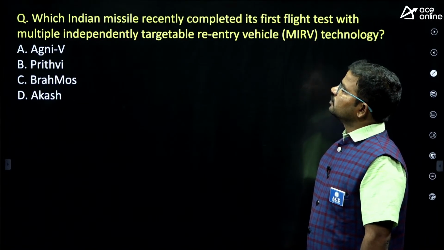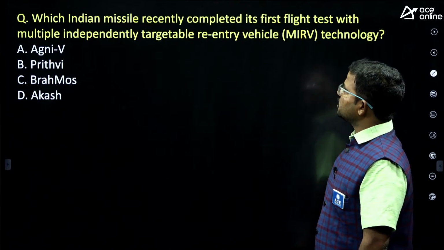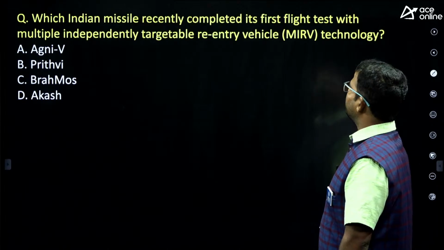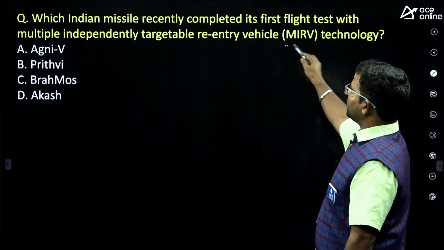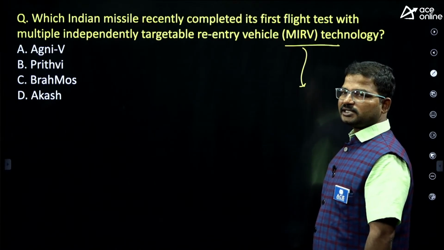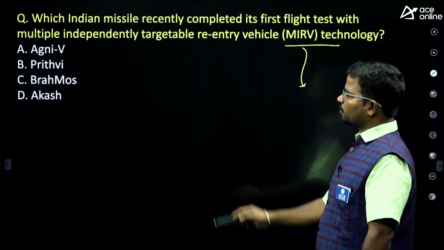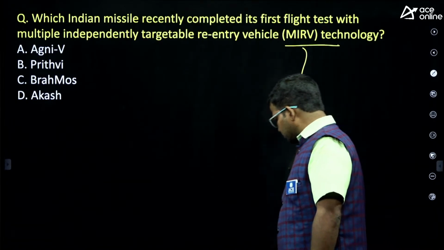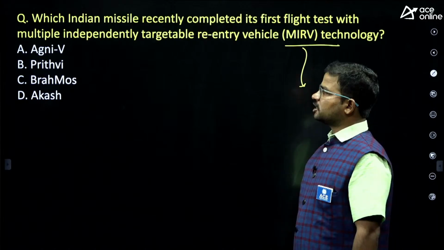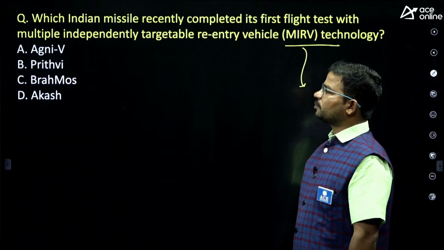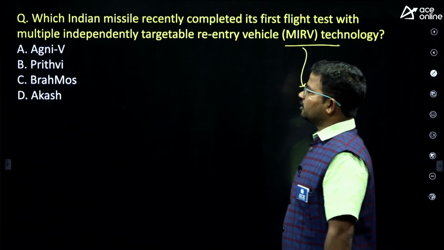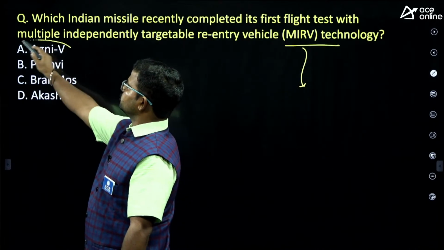Next, which Indian missile recently completed its first flight test with multi-independently targetable re-entry vehicle technology, MIRV technology? Up to now, only a few countries have this technology. What is the speciality of this technology? Before going to that, which is the correct option here? Please respond. Agni 4, Agni 5, Prithvi, Brahmos, Akash. Yes, the correct answer is option A.